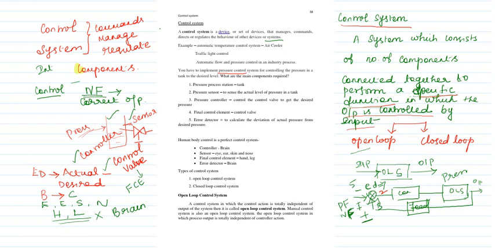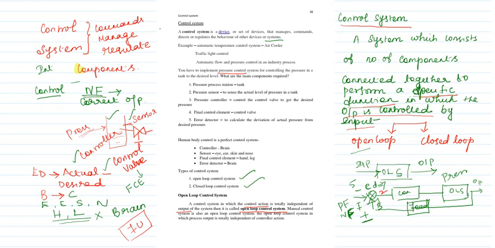I think you have understood the basics of control system and the examples. So now we are going to see about the types. So open loop and closed loop system. What is an open loop system? Your open loop system is nothing but a control system in which the control action, that is important, is independent of the output. How can we say independent of the output? Because I don't have any feedback unit. So it is independent of the output, then it is called open loop control system.